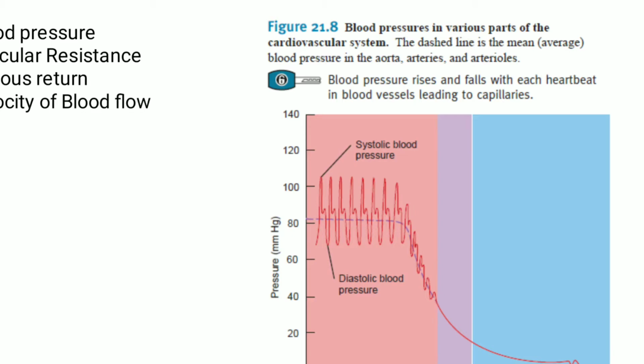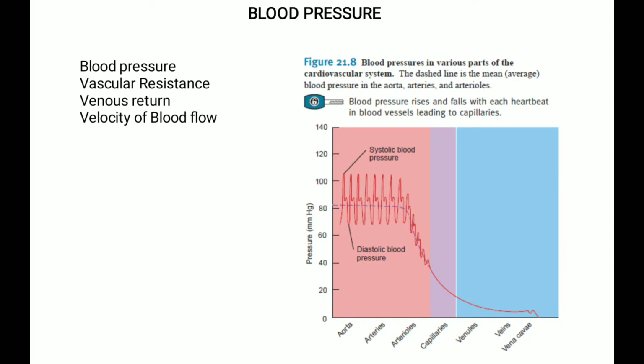In a resting young adult, the blood pressure is highest in the aorta and large systemic arteries. It rises to about 110 mm mercury during the systole and drops to around 70 mm mercury during diastole. Systolic blood pressure is the highest pressure attained in arteries during the systole or ventricular contraction, and diastolic blood pressure is the lowest arterial pressure during the diastole or ventricular relaxation.